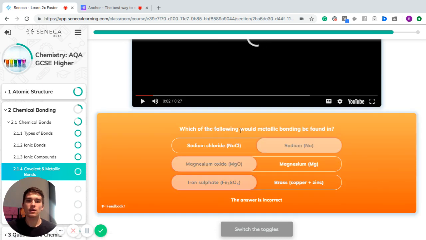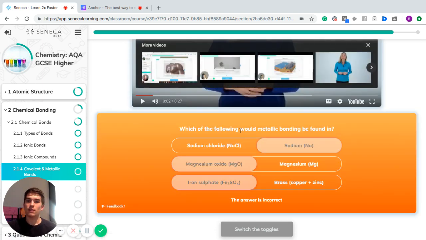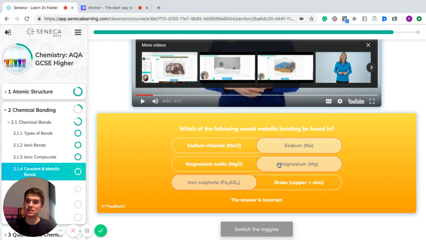Which of the following would metallic bonding be found in? So metallic bonding would be found in sodium, but it wouldn't be found in sodium chloride. That's ionic bonding, which would be found there because it's a mixture of a metal and a non-metal. Magnesium oxide, for the same reason, it's a mixture between a metal and a non-metal, so you wouldn't find metallic bonding there, but you would find it in magnesium.